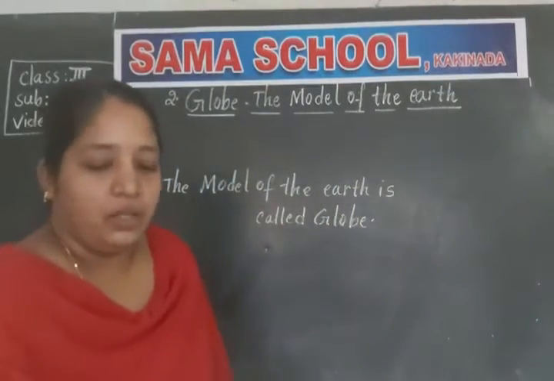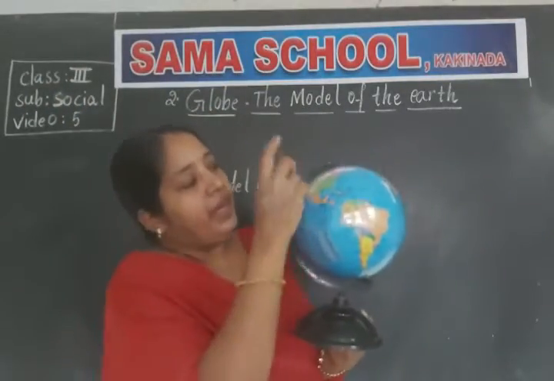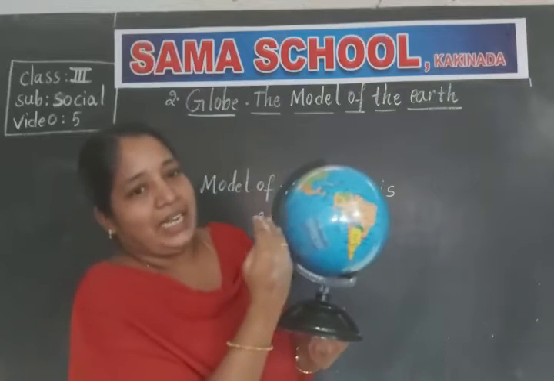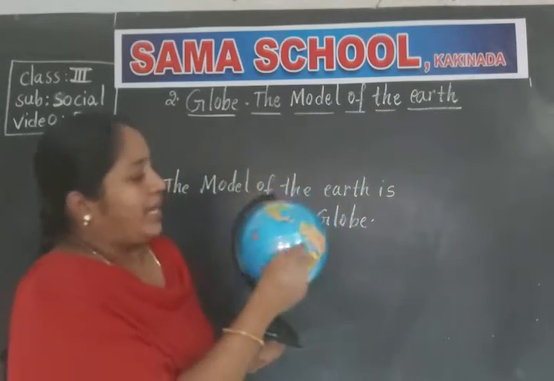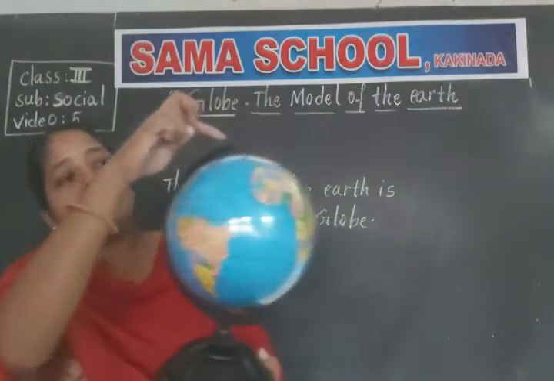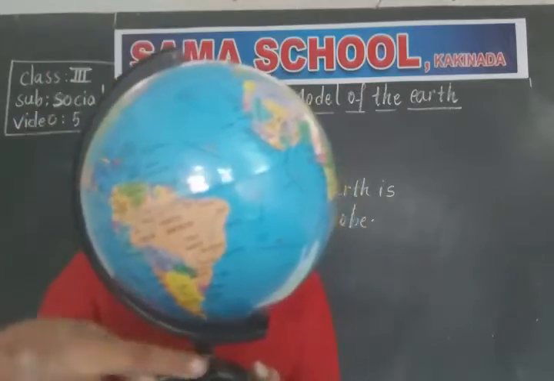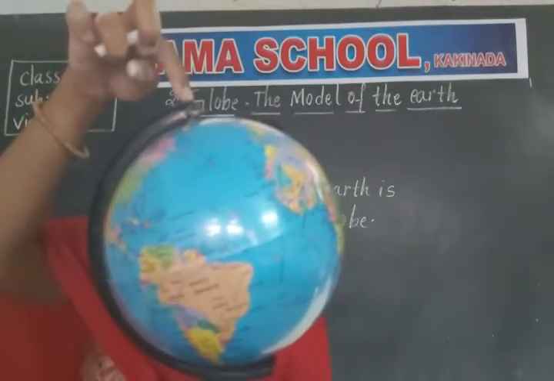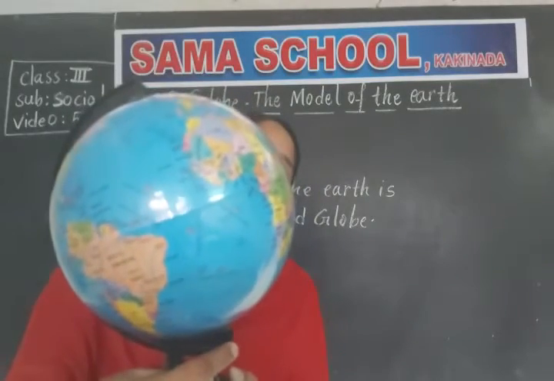And if you see the globe, it is not exactly in the center. It is slightly slanted. It slants slightly towards one side and it is not straight. Okay, and you observe there are 2 points. This is the point present at the top of the globe and this is another point at the bottom of the globe.